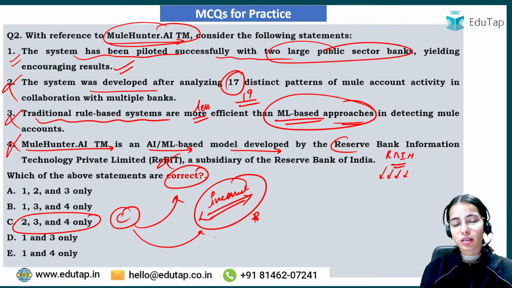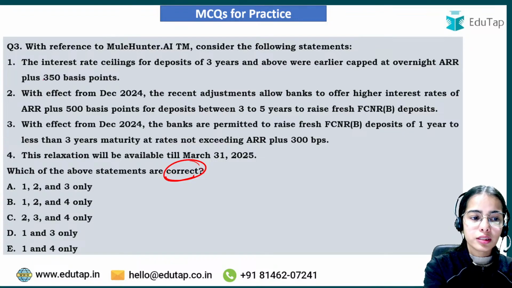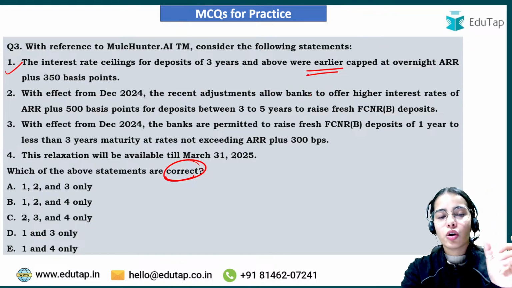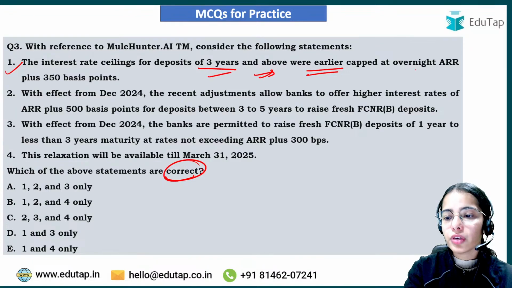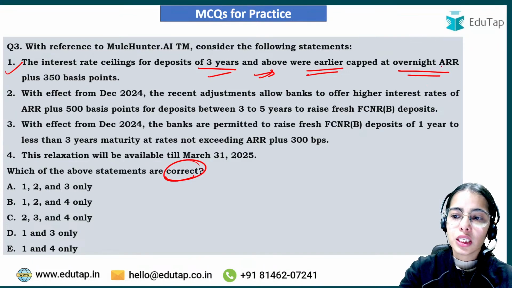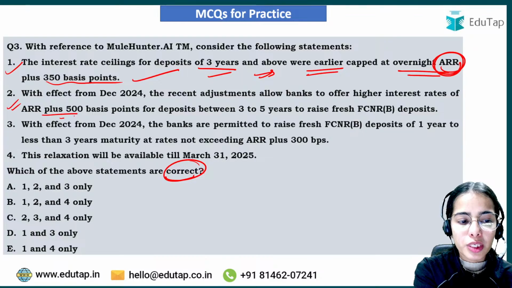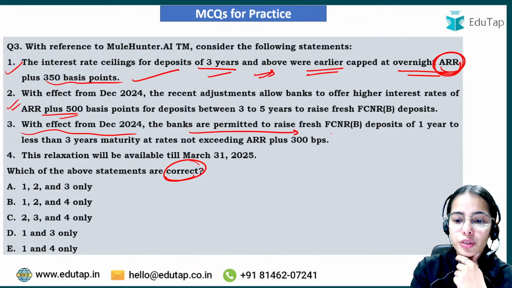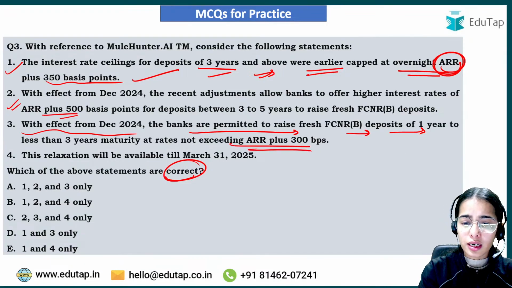The question was regarding the incorrect statement. Then the last question was about the correct statement. Here the first statement is correct: earlier there was a ceiling on the interest rate for deposits of 3 years and above. That was the ceiling of overnight alternative reference rate plus 350 basis points. Correct. Now the limit has been increased to plus 500 basis points. That is also correct. With effect from December 2024, the banks are permitted to raise fresh FCNR B deposits of 1 year to less than 3 years maturity at rates not exceeding ARR plus 300 basis points.